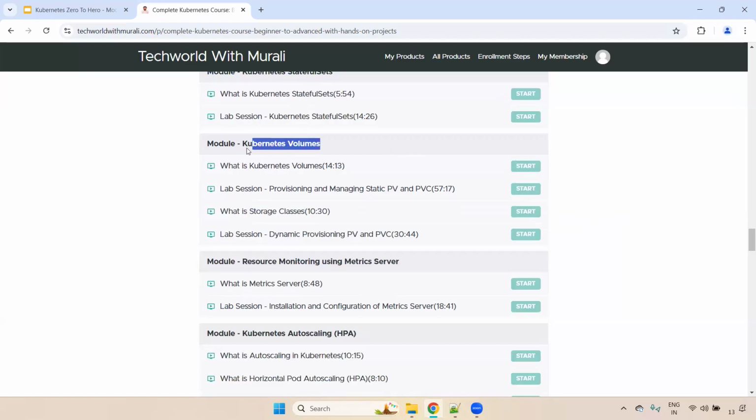Now we can come down here. We can see the Kubernetes volumes. Kubernetes volumes are most important when you want to maintain persistent data. Then we go with Kubernetes volumes, and here we have two types: static and dynamic provisioning. If you go with static, you have to write the PV and PVC. PV is persistent volume, PVC is persistent volume claim. With dynamic provisioning, you don't need to write the PV. You just write the PVC and define whether you want to create EBS or EFS.